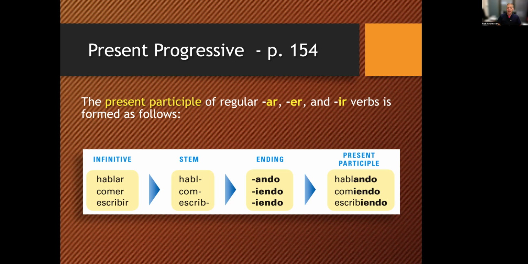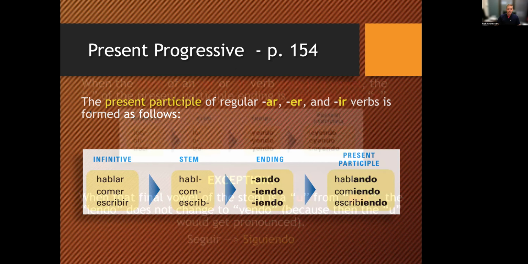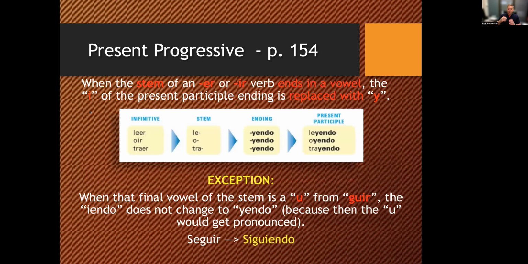For an ER verb comer, we have com, which is the stem. We add IENDO, and we have comiendo. For escribir, an IR verb, we have the stem escrib, the ending iendo, we have escribiendo. That is 99% of it right there. Take off the AR, add ANDO, take off the ER or the IR, add IENDO. Now, as you all know, there are always going to be some exceptions.